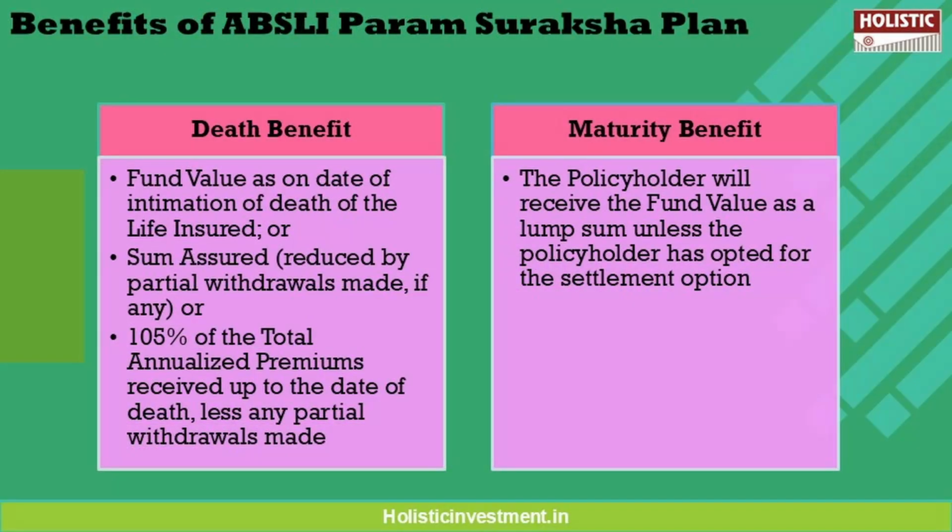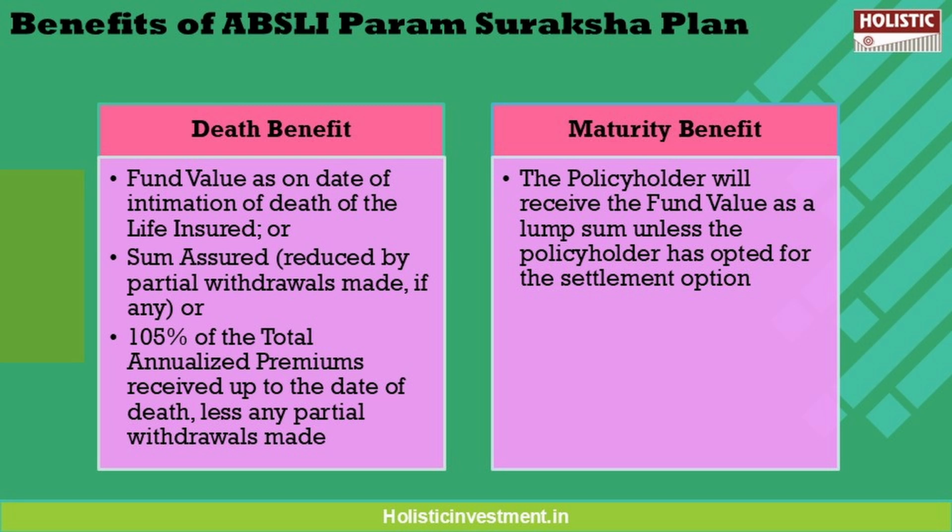Now let's take a look at the benefits available under this. Number one is the death benefit, which is given to the nominee or the legal heir in case of the unfortunate death of the policyholder anytime during the policy term. Out of the 3 options mentioned on the screen, whichever is highest at the date of death of the policyholder will be given as a death benefit to the policyholder's nominee or legal heir.